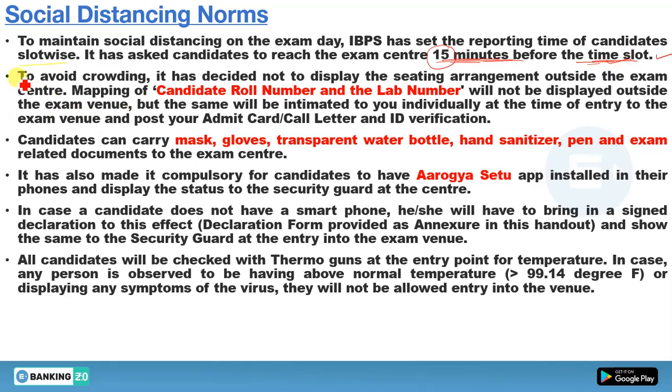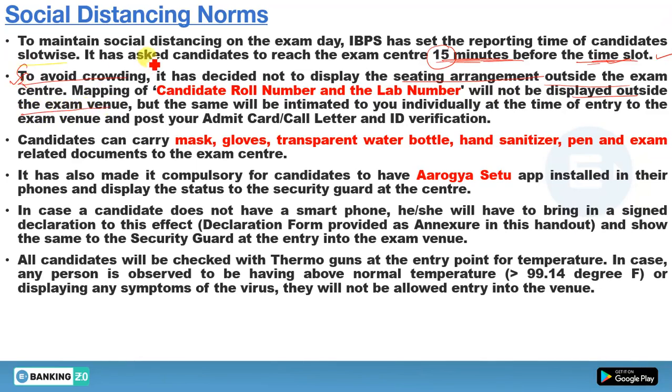Now second, to avoid crowding, it has decided not to display the seating arrangement outside the exam center. As you know, in the previous year examinations, your seating arrangement was outside the exam hall. But this year, the mapping of candidate roll number and lab number will not be displayed outside the exam venue.